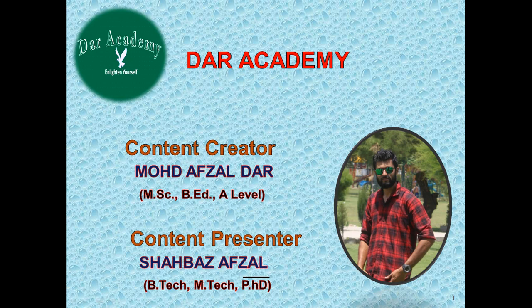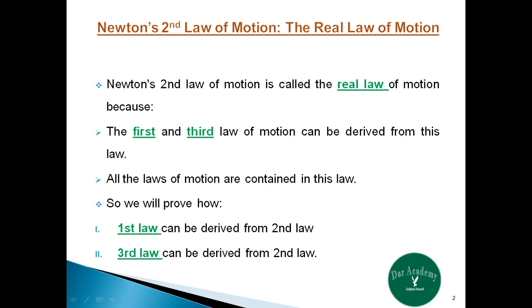In the previous lecture, we discussed the three laws of motion and their real life examples. Today, we will discuss why Newton's second law is called the real law of motion. Newton's second law of motion is called the real law of motion because the first and third laws of motion can be derived from this law. Or we can say that all the laws of motion are contained in this law.